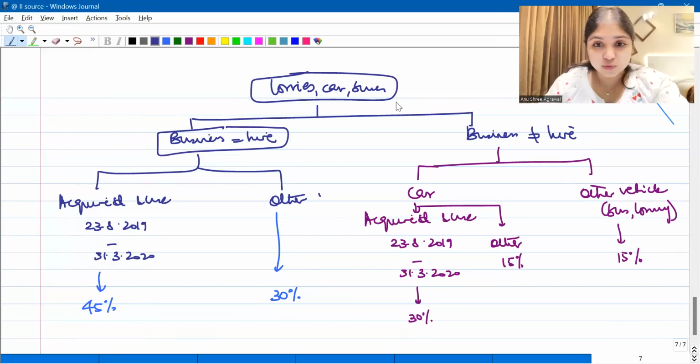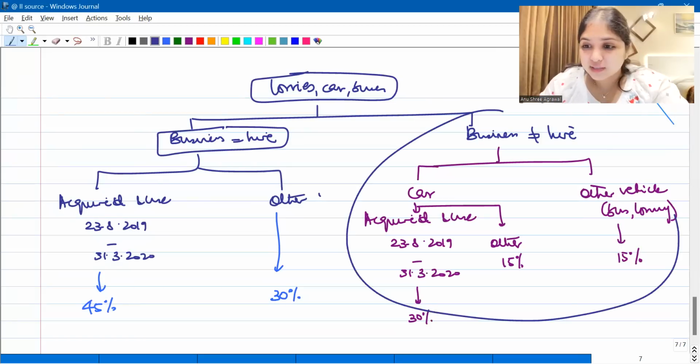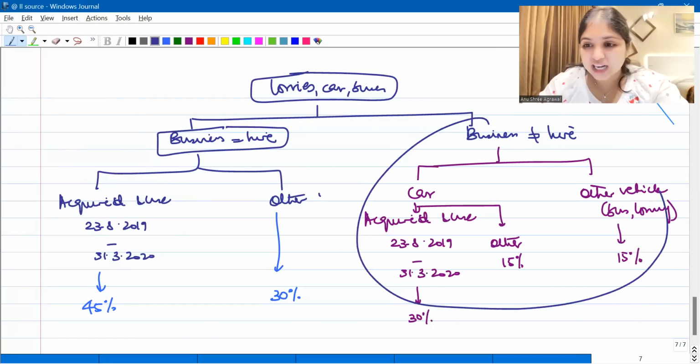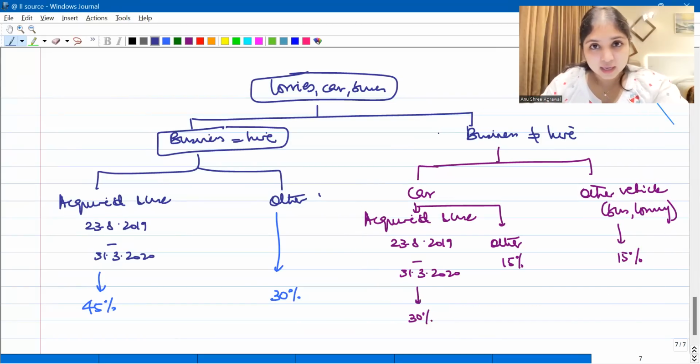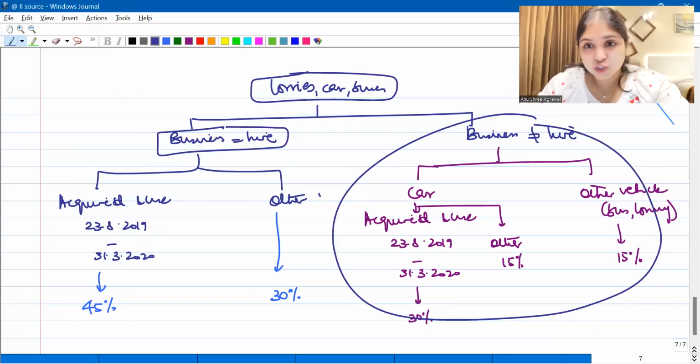See, in this question, was my assessee in the business of giving vehicles on hire? The assessee was not in the business of giving vehicles on hire. So therefore, this is the part of the chart which is going to apply to the given question. This is the part that we will apply. The assessee was not in the business of giving on hire.